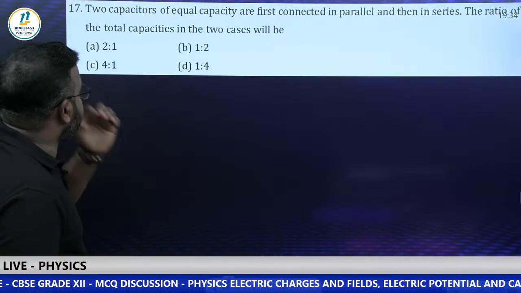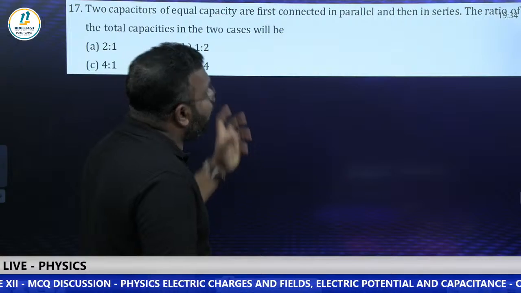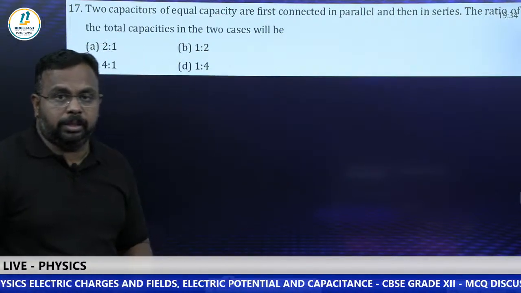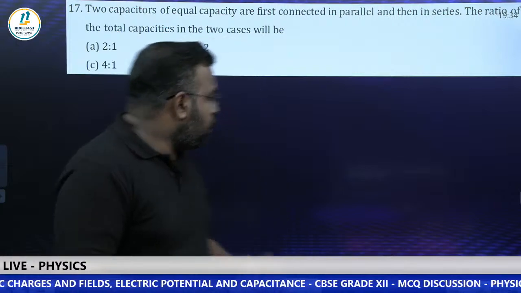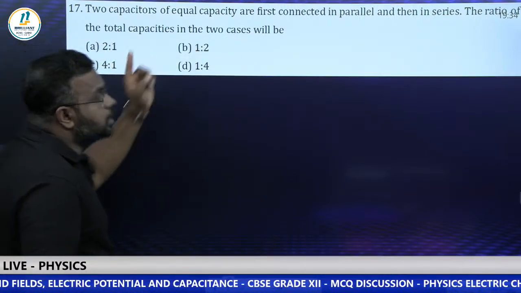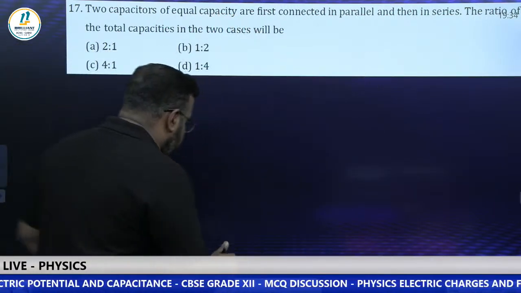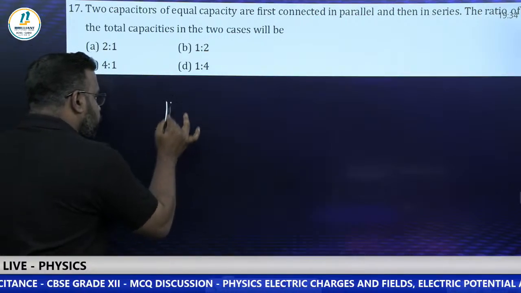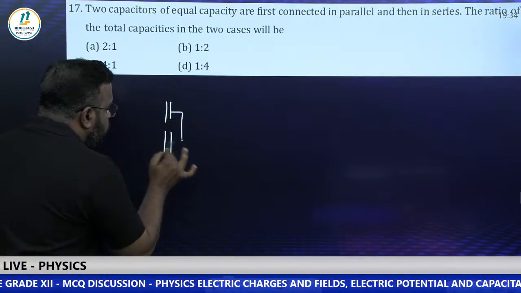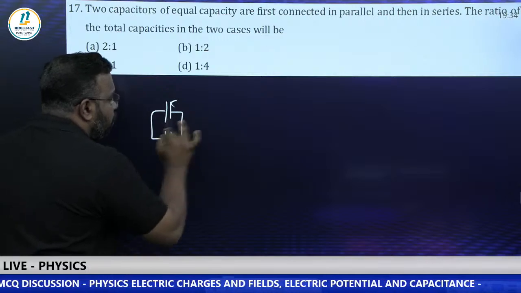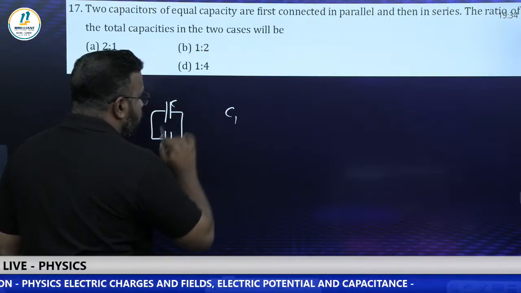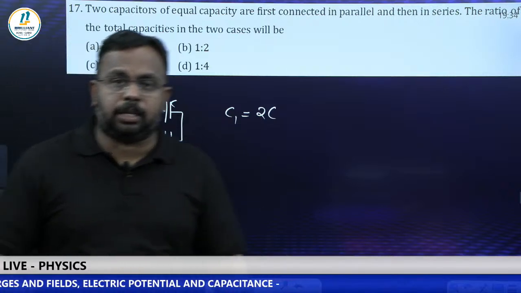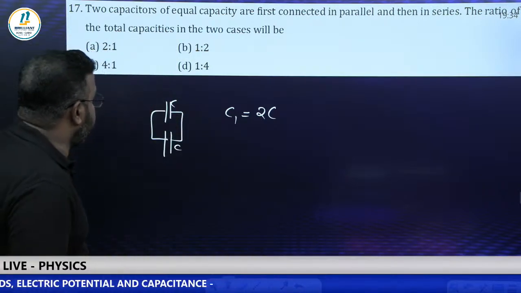Two capacitors of equal capacity are first connected in parallel and then in series. The ratio of the total capacitance in the two cases will be? Check. There are two identical capacitors first connected in parallel. So if C and C are the two capacitors, there is one capacitor, there is another capacitor, and we are connecting these two in parallel. C, C. What is the net capacitance? I am taking it as C1. So it will be 2C. If two identical capacitors are connected in parallel, their net capacity will be 2C.